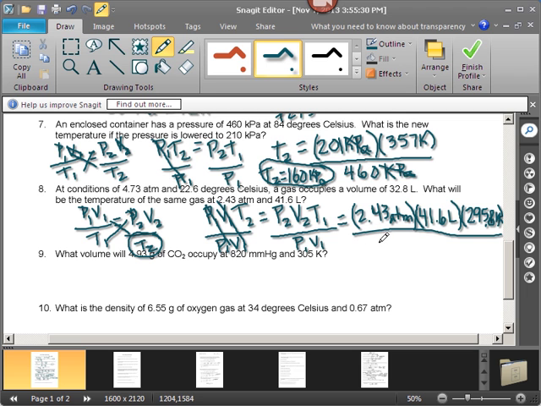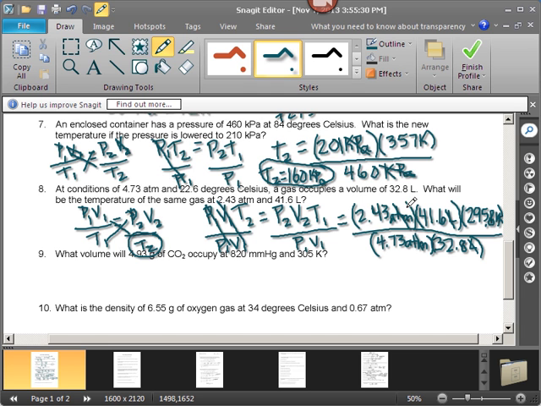P1, the original pressure, 4.73 atmospheres. And V1, the original volume, 32.8 liters. Cancel, cancel, cancel, cancel, and we're left with Kelvin, which is what we're supposed to have. And then you just do all the math.